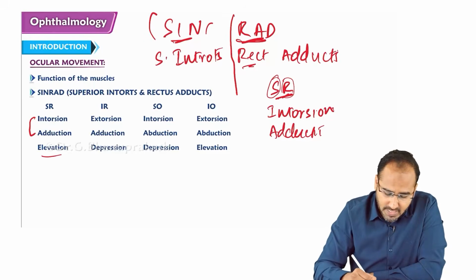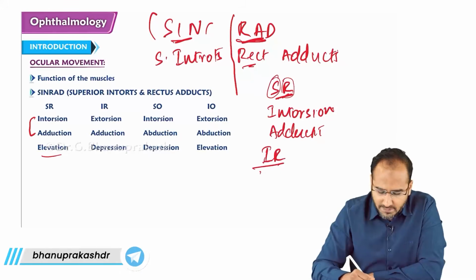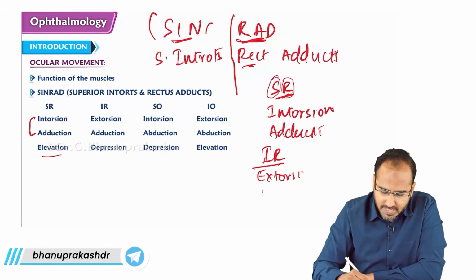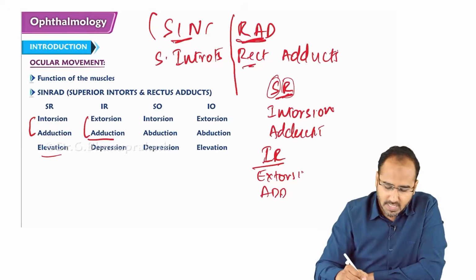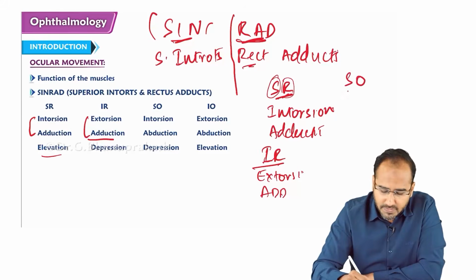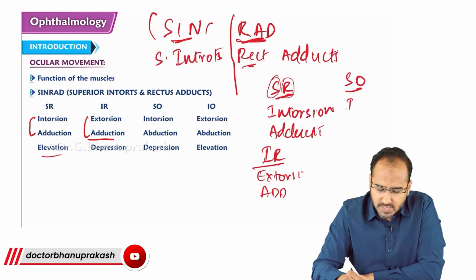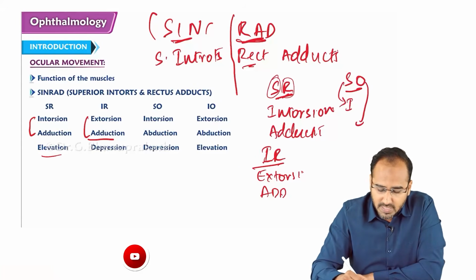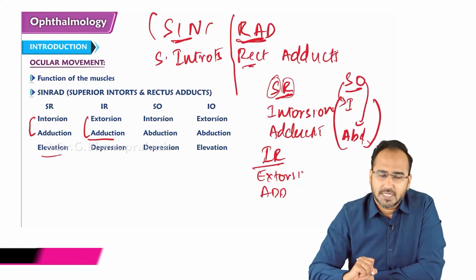Next is inferior rectus. If it is inferior rectus, what will it cause? Inferior, so it will cause extorsion. Plus, it is rectus, so it will cause adduction. So extorsion and adduction. Next, superior oblique. Superior, so it will cause intorsion. With intorsion, it is oblique, so it will cause abduction, right?